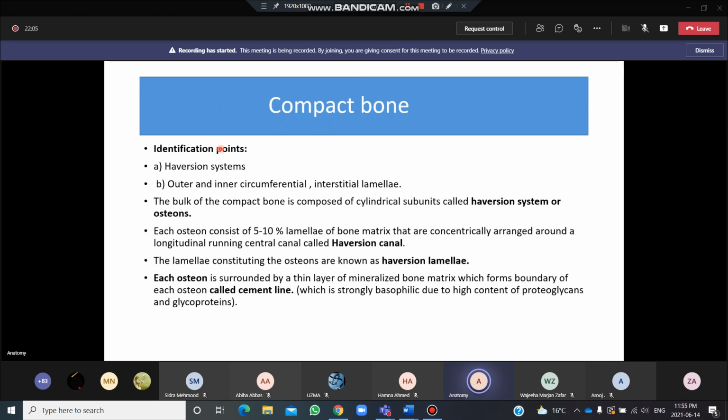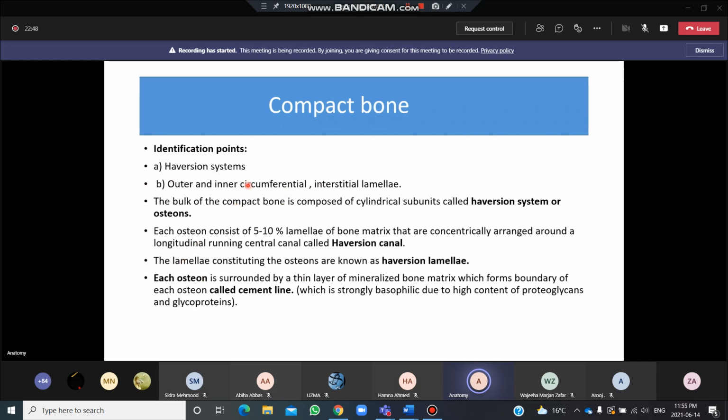Okay, so what are the identification points that you will write in your spotting? If your bone comes in the slide, you will be able to see the Haversian system, and outer and inner circumferential and interstitial lamellae. Okay, so these are the terms that you should understand and learn by heart. What is the Haversian system, where is the Haversian canal, where are the outer and inner circumferential lamellae, where are the interstitial lamellae. So these are the basic identification points of a compact bone.